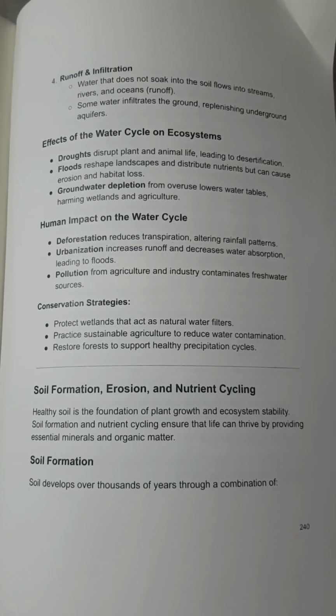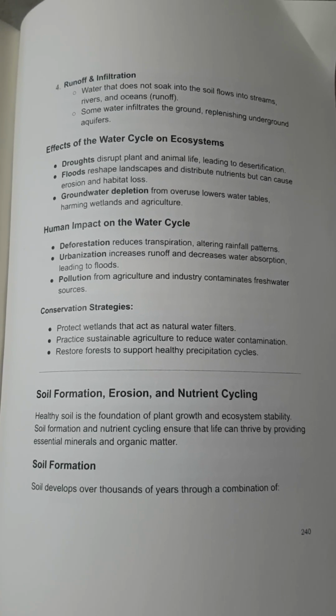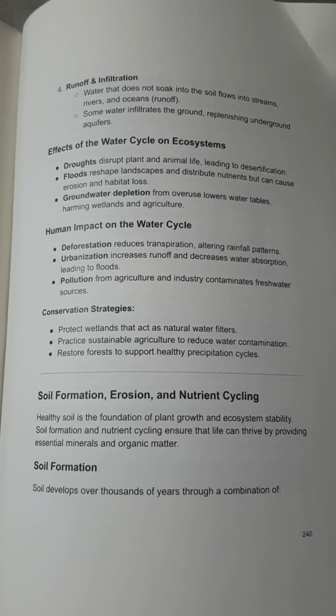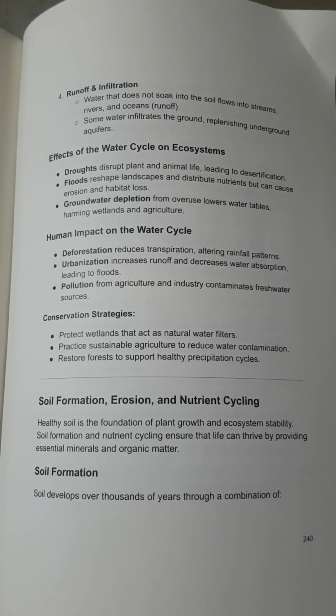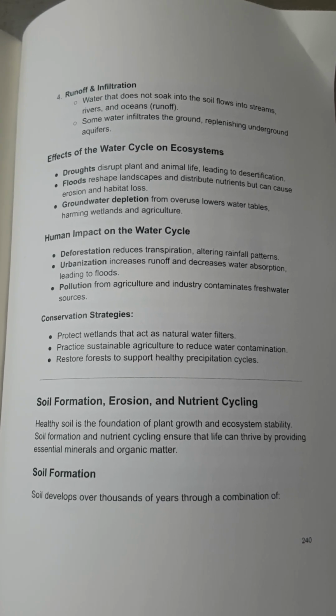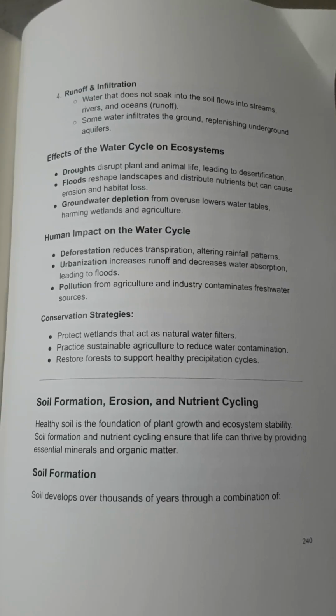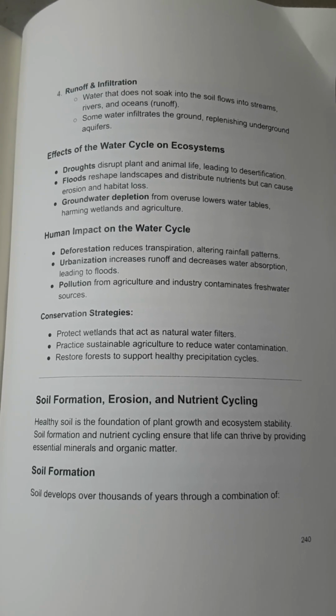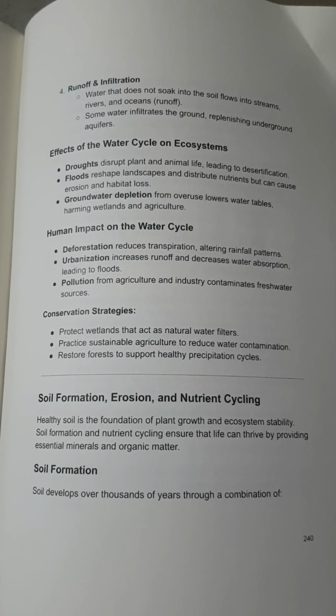Conservation strategies. Protect wetlands that act as natural water filters. Practice sustainable agriculture to reduce water contamination. Restore forests to support healthy precipitation cycles.